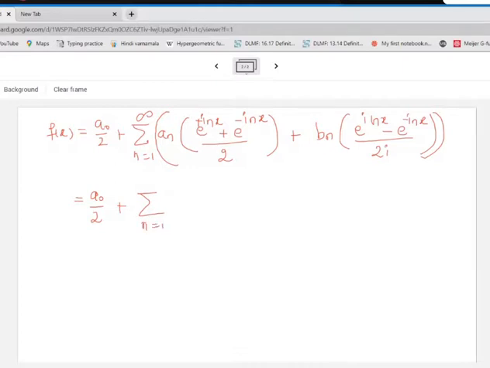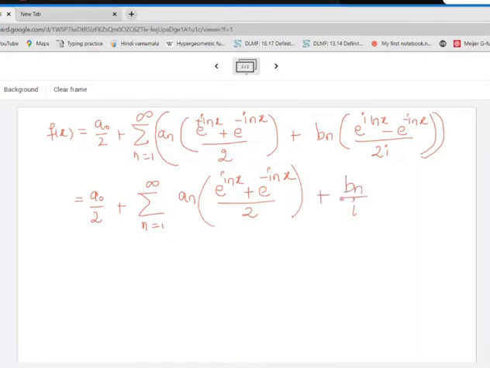So I'll have an e raised to i nx plus e raised to minus i nx, divided by 2. I want to take this i outside, so what I'll have is bn by i.